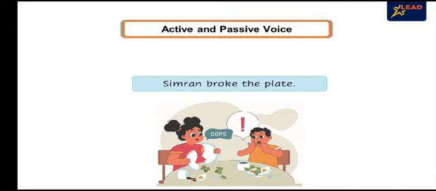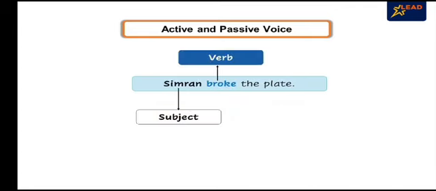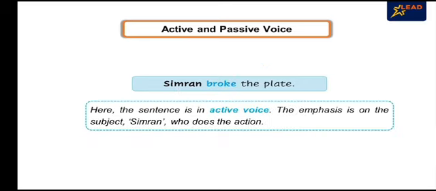Simran broke the plate. We already know that in a sentence, the subject is who or what the sentence is about. Here, Simran is the subject. She has done the action of breaking. Therefore, here, the sentence is in active voice because the emphasis is on the subject, Simran, who does the action.